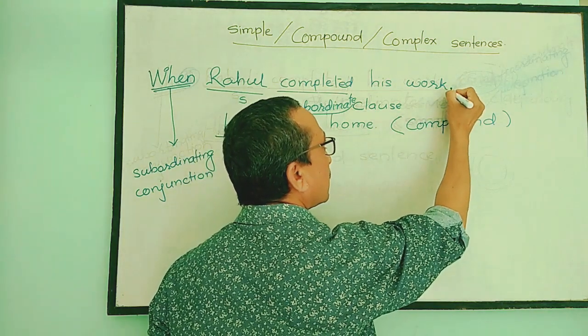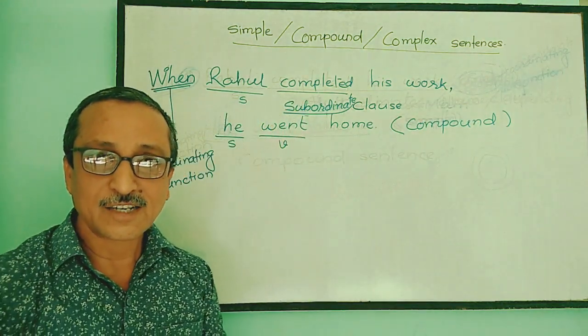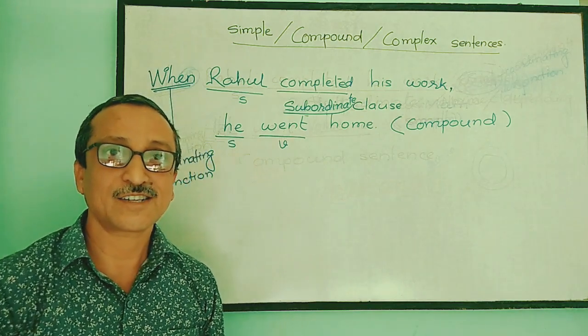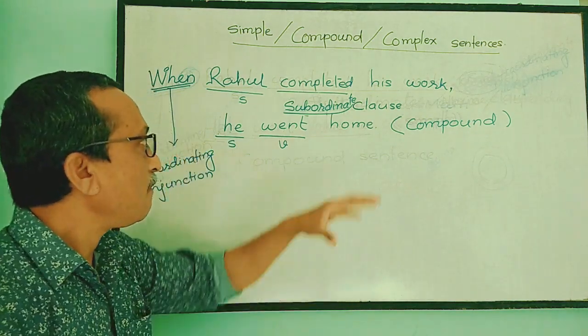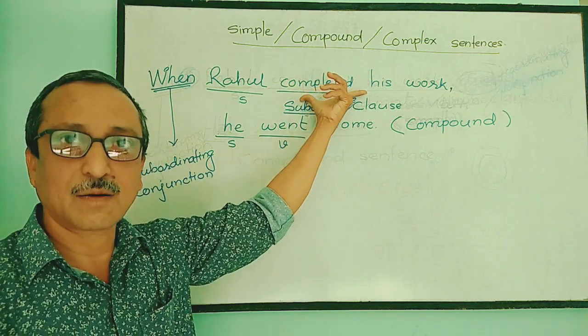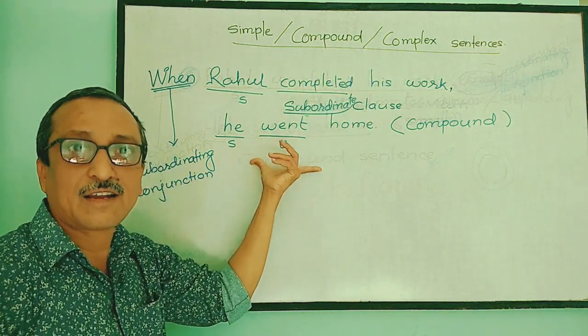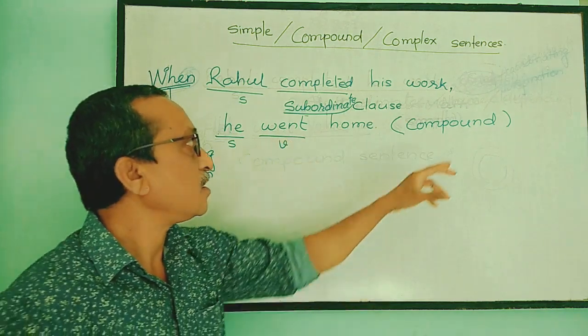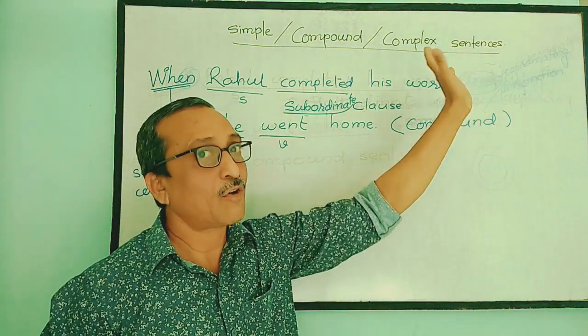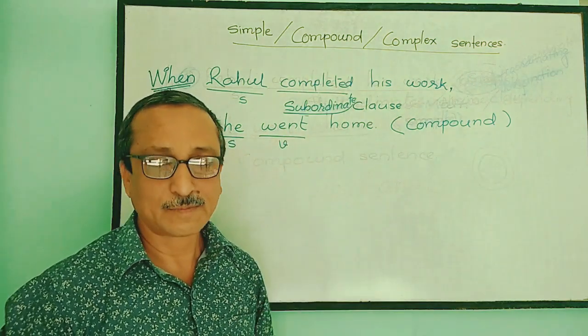Because the demand of a coordinating conjunction is that it needs the same kind of clauses on both sides. Whereas you will find that on one side there is a subordinate clause and on the other side there is a principal clause. So the condition for "and" cannot be satisfied, therefore "and" cannot remain there.